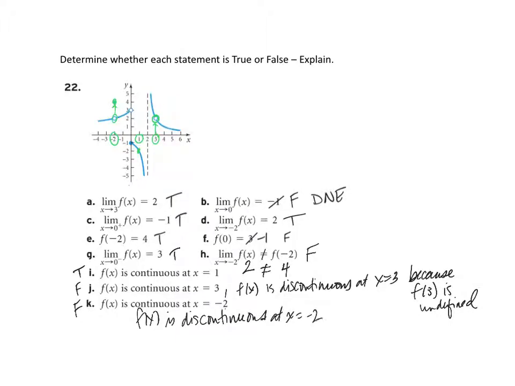at x equals negative 2 because, well, f of negative 2 is defined, but essentially, part H gives us the answer to that. The limit, the intended height, does not equal the actual height of the graph. The height that we were trying to reach along the graph, which was 2, is not reached. F of negative 2 is actually 4. So that's the condition we're talking about: the limit has to exist, the function value has to exist, and they have to be equal to each other. Because if they're not equal, you have the displaced point.